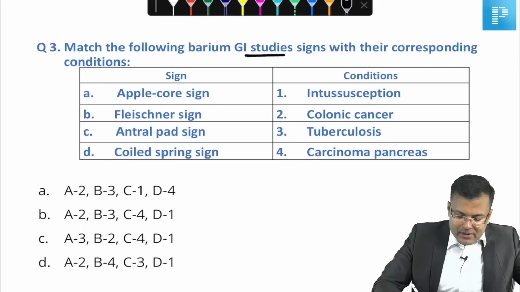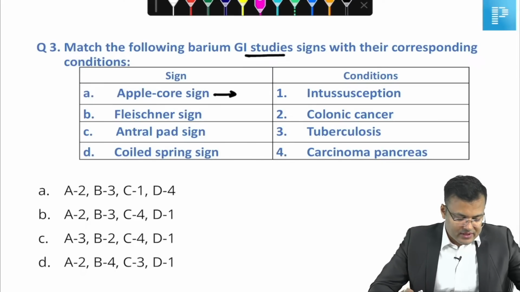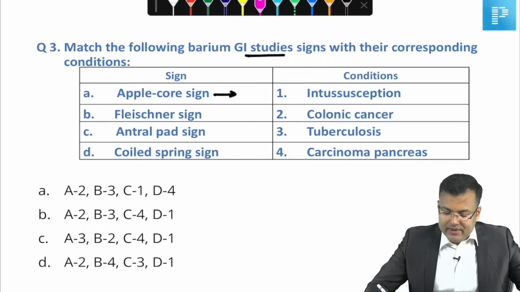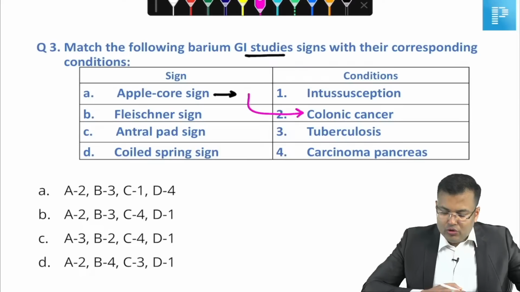So tell me guys, what is the correct answer? First you tell me apple core sign or apple core appearance. It is seen in which condition? Apple core appearance. Yes. You know that apple core appearance or apple core sign is seen in carcinoma esophagus and it is seen in carcinoma colon also.